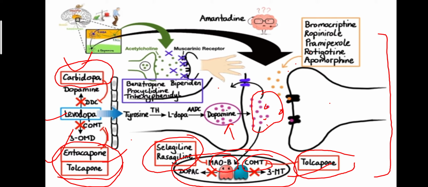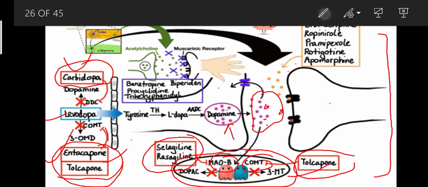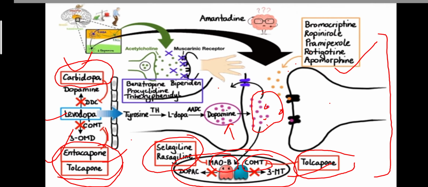This condition can be cured by drugs like bromocriptine and ropinirole. These drugs are used as analogs of levodopa and dopamine, which bind to the postsynaptic membrane receptor and act as a neurotransmitter molecule to transfer the signal from one neuron to another neuron.